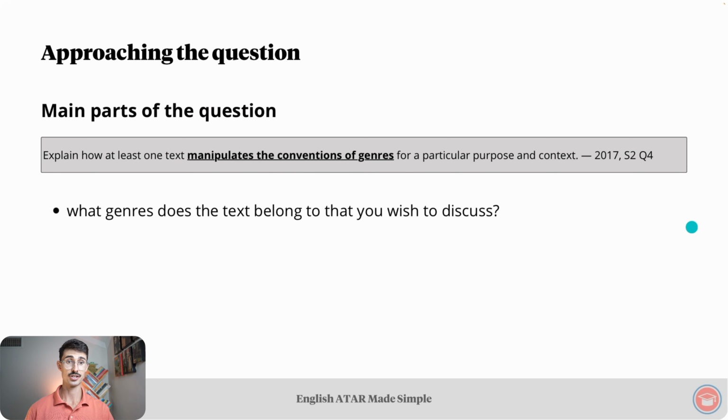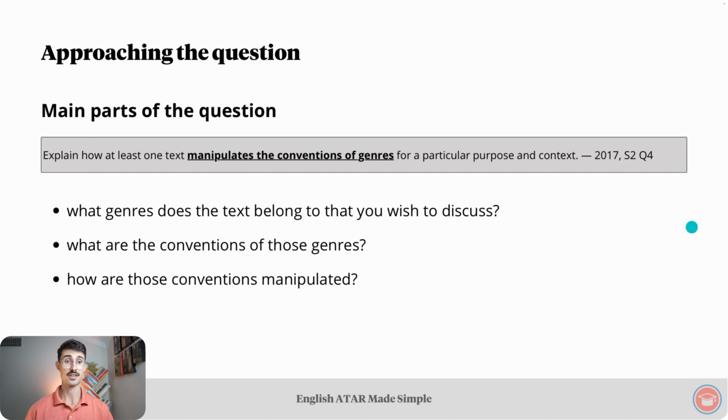Firstly, what genres does the text belong to that you wish to discuss? Secondly, what are the conventions of those genres? And thirdly, how are those conventions manipulated? The appearance of the word genres requires us to state what those genres are, and because it's in plural form, we need to address at least 2 genres. The word conventions means that we need to address what some conventions of those genres are, and the word manipulates requires us to address how those conventions are manipulated.